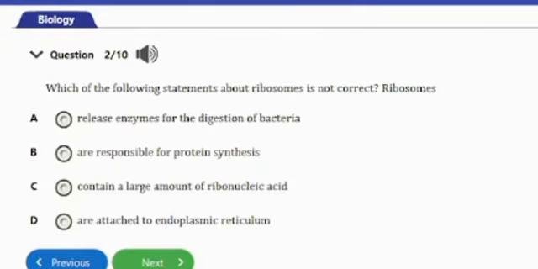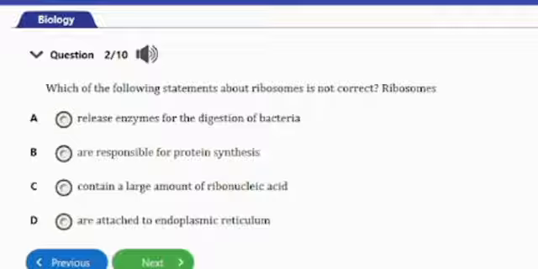Question number 2 says: which of the following statements about ribosomes is not correct? Ribosomes, A, release enzymes for the digestion of bacteria. B, are responsible for protein synthesis. C, contain a large amount of ribonucleic acid. D, are attached to endoplasmic reticulum.